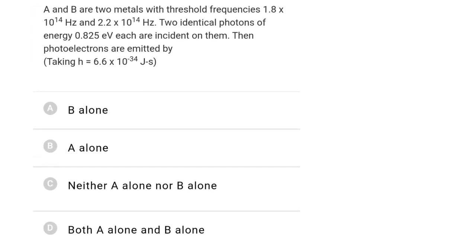A and B are two metals with threshold frequencies given. The incident photons of energy 0.825 eV are incident and then. So make sure what is the photon's frequency, or better you can check the work function of both, whatever you think is better. I think it's better to calculate its frequency. So 0.825 eV would be equal to h nu. H you know is 4.14 into 10 to the power minus 15 eV seconds into nu.